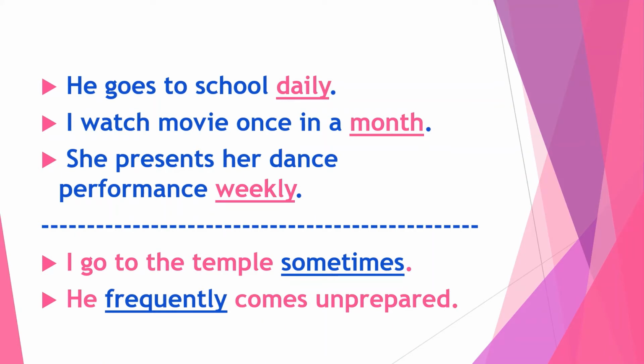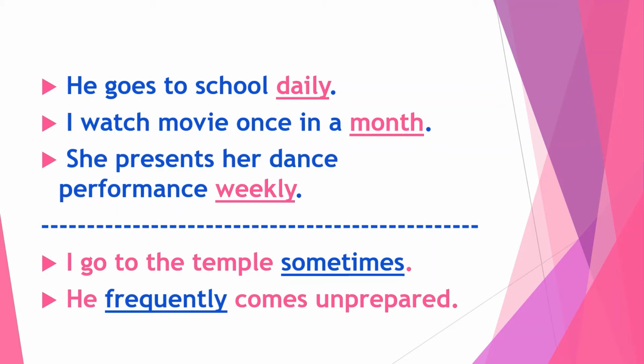Now here are some examples so that you can learn better. See the first example: He goes to school daily. In this example, daily is an adverb of definite frequency. It means the word daily specifies definite time. How often does he go to school? You get the answer: daily. So it is an adverb of definite frequency.